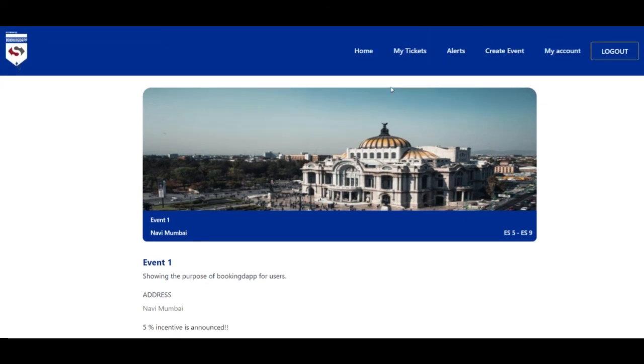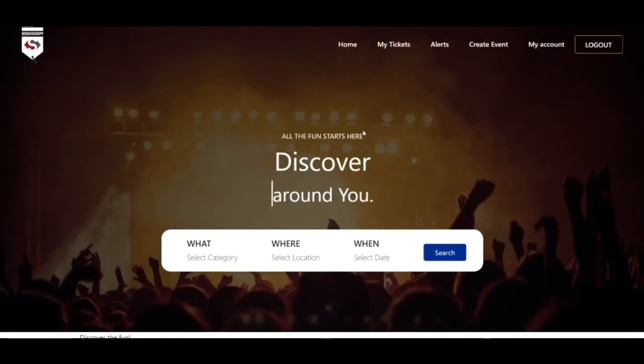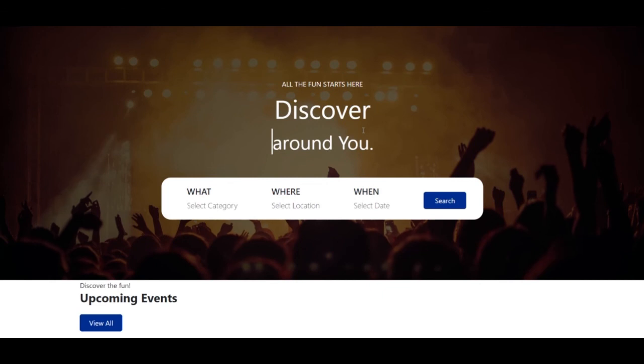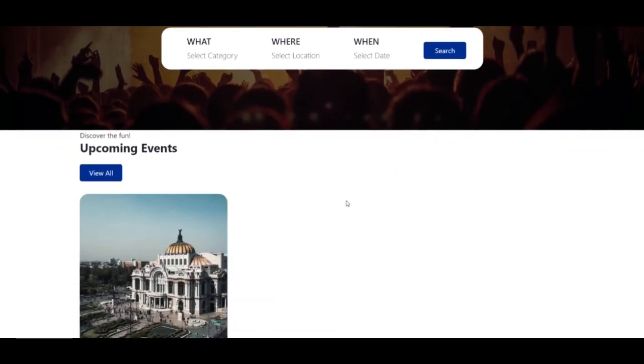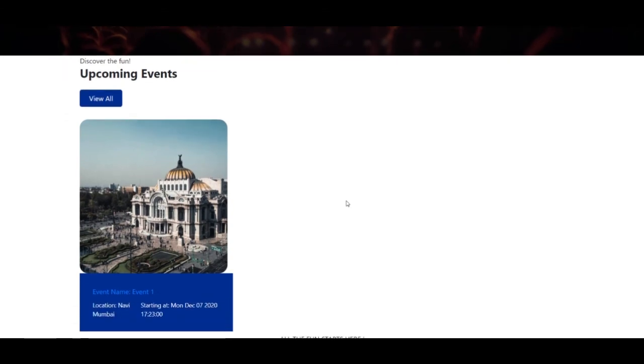So that's it. This is the functioning of Booking Map. I hope you have liked it, and soon it'll be live, and I hope you use it. Thank you.